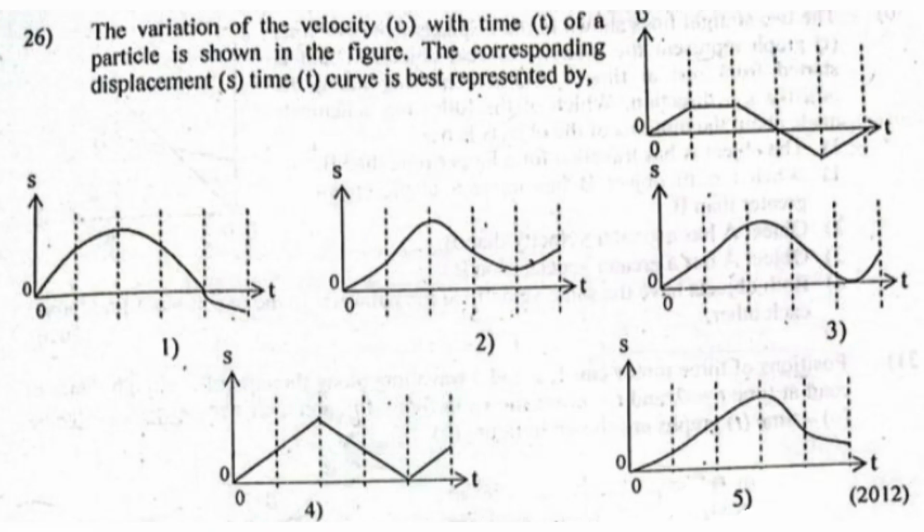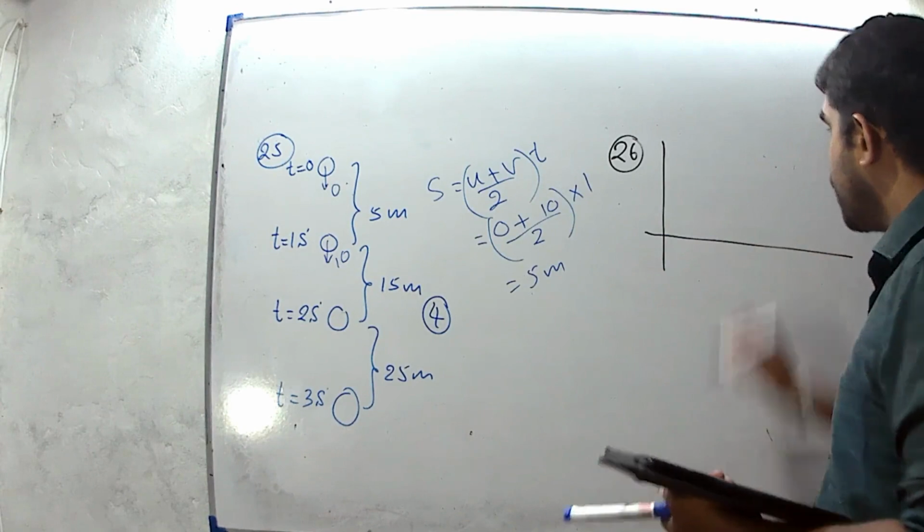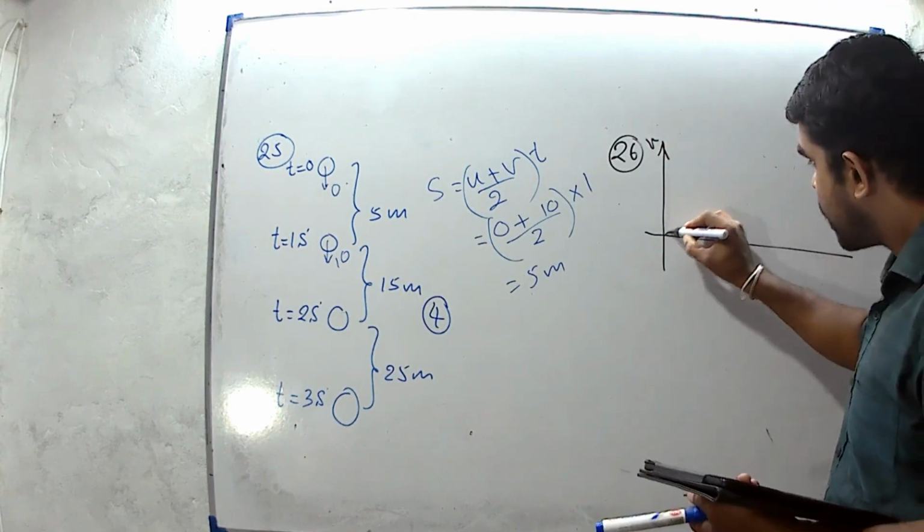Then question number 26. The variation of velocity with time of a particle is shown in the figure. The corresponding displacement-time curve is best represented by. For the first part of the velocity-time curve, it is like this.